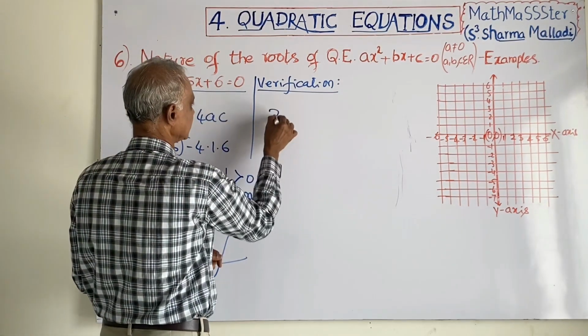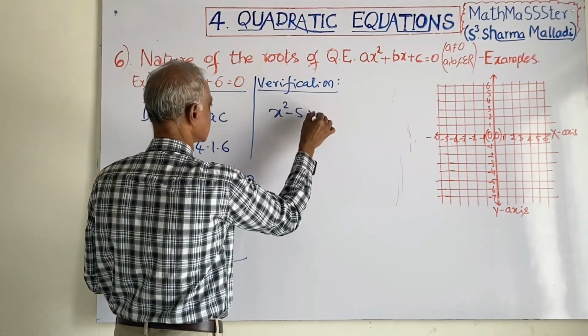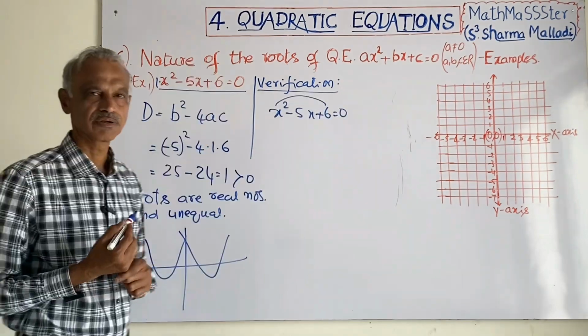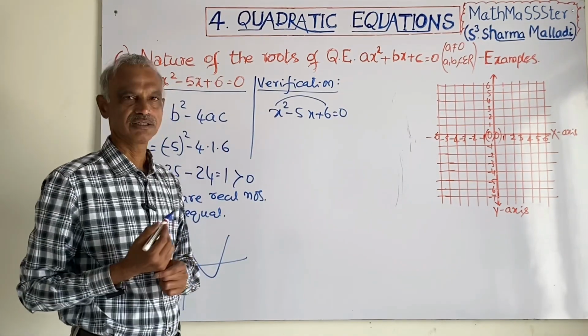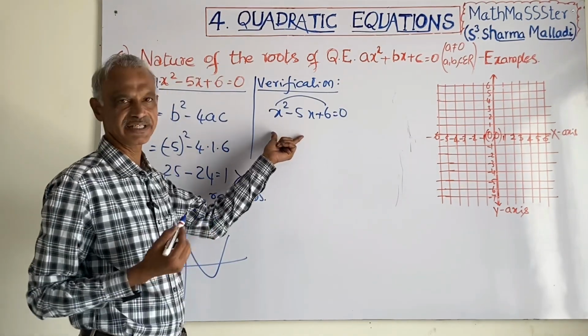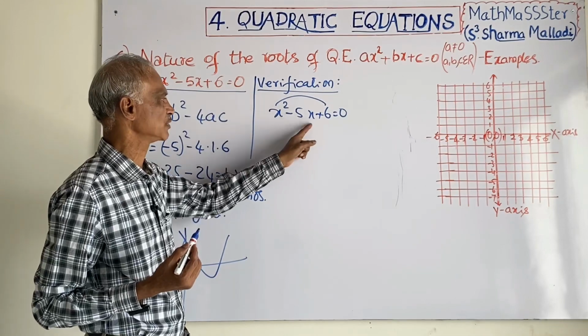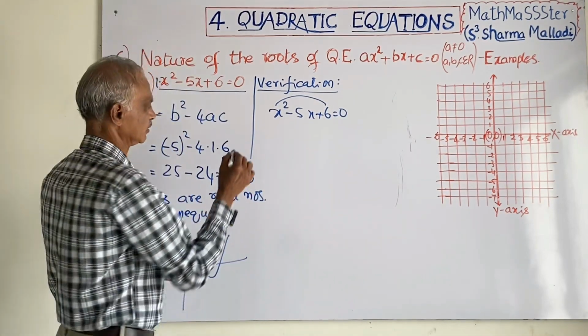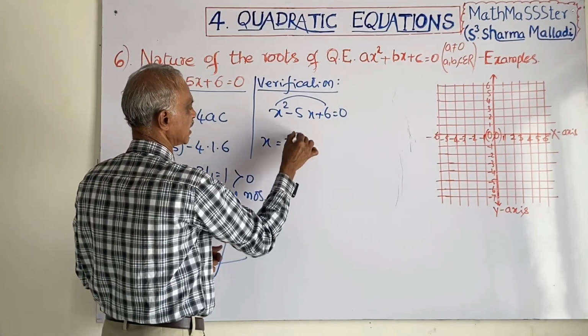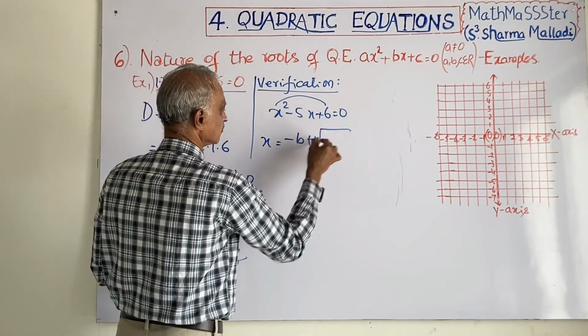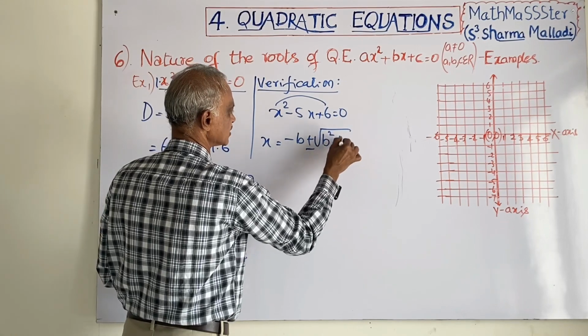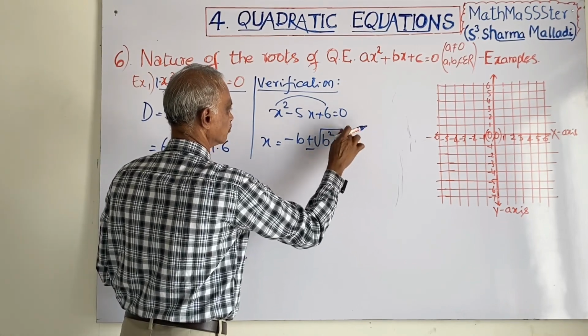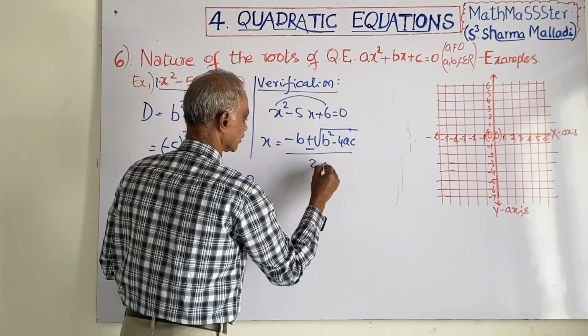We will find the roots by factorization, or I will take the formula: minus b plus or minus square root of b square minus 4ac, by 2a.